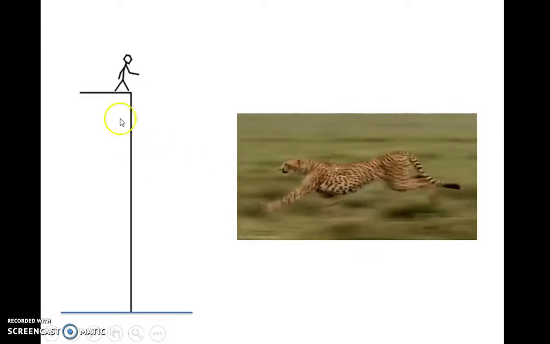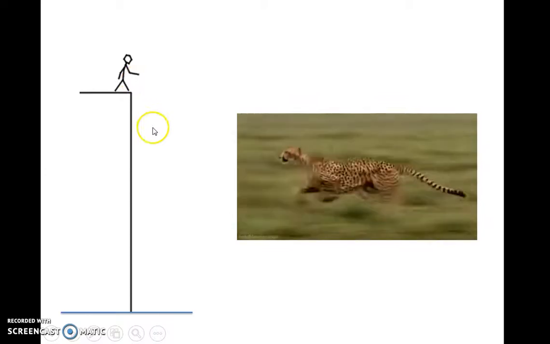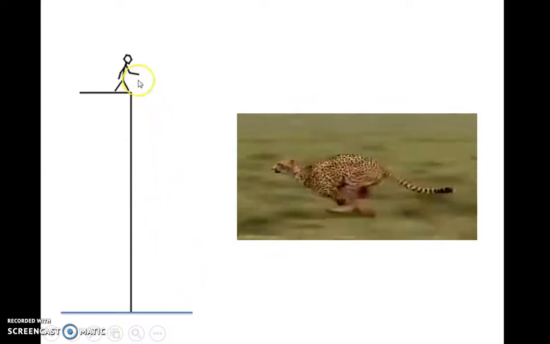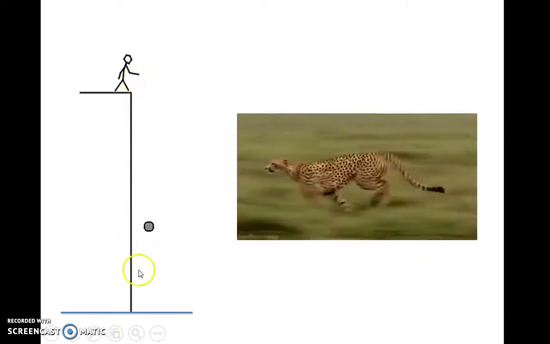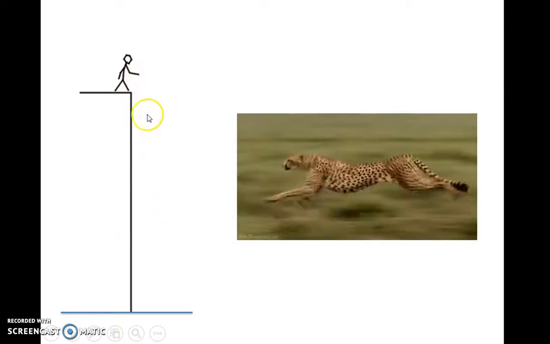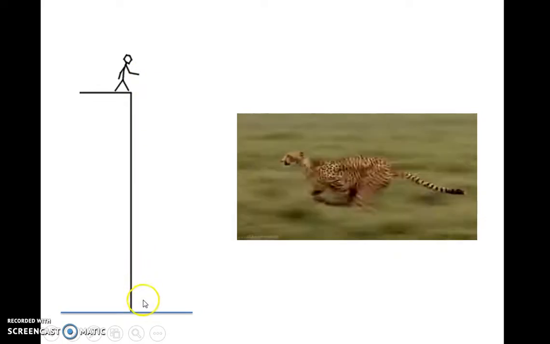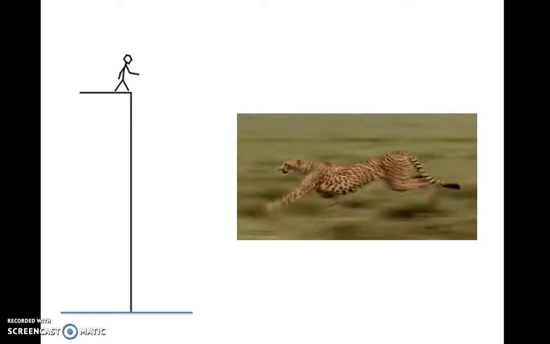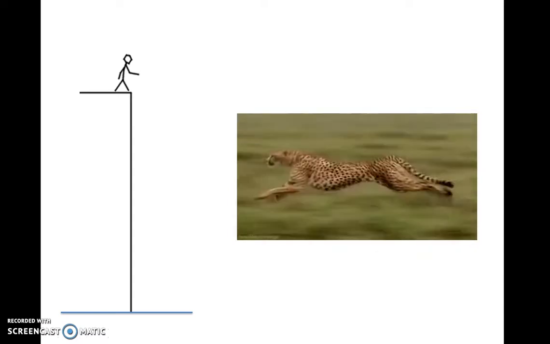Before we go, just a quick thought on gravitational potential energy, in other words, potential energy. A ball will have more potential energy if it is further away from the ground, right? So if it's nearer to the ground, it will have less potential energy. All right, so with that, let's go straight into it.